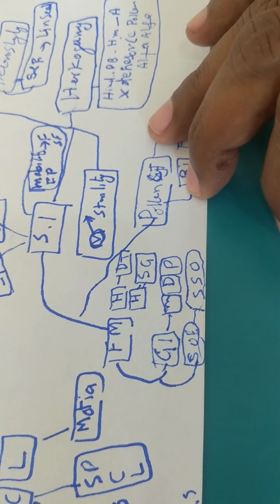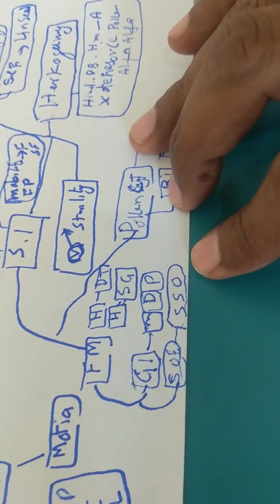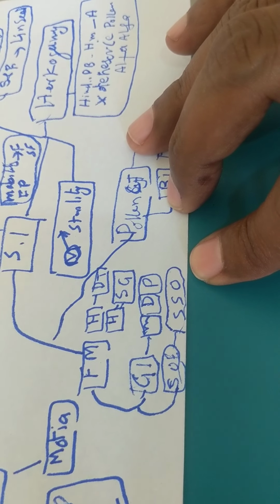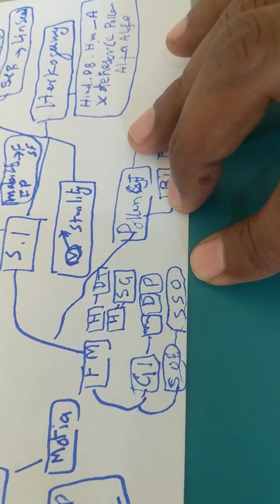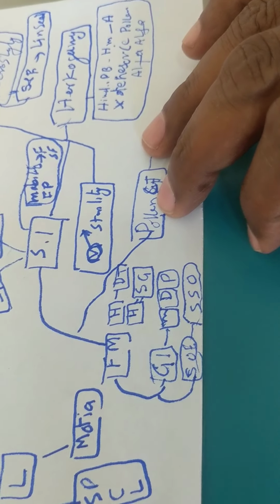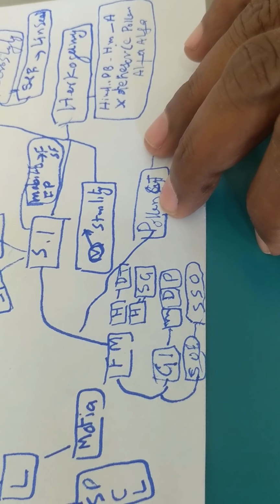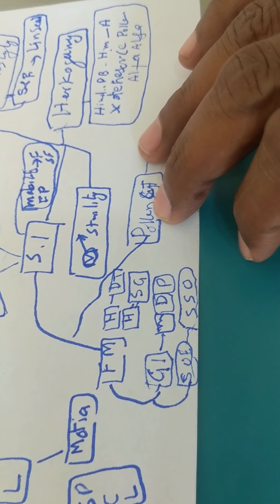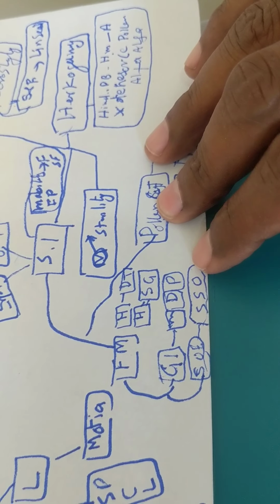Then next is site of expression. It is stylar, then ovarian, then stigmatic. It means the genes are present at the style, at the stigma, or on the ovary.